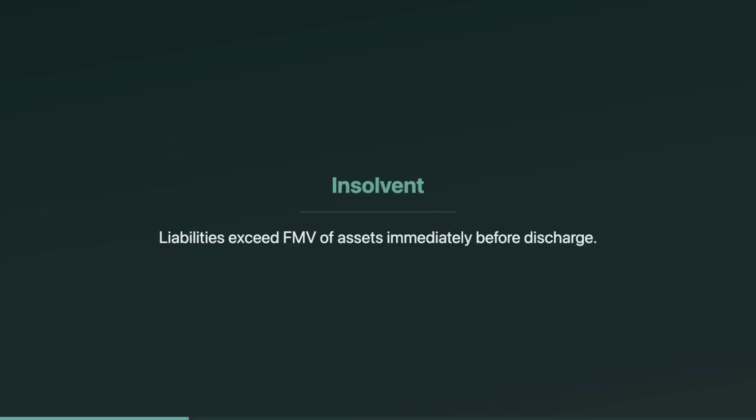Start with insolvency. You're insolvent when, immediately before the debt is canceled, your total liabilities exceed the fair market value of your total assets. And assets is broad. On the exam, they'll sneak in retirement accounts, like IRAs and pensions. The key limit: you can exclude COD income only up to the amount you're insolvent.